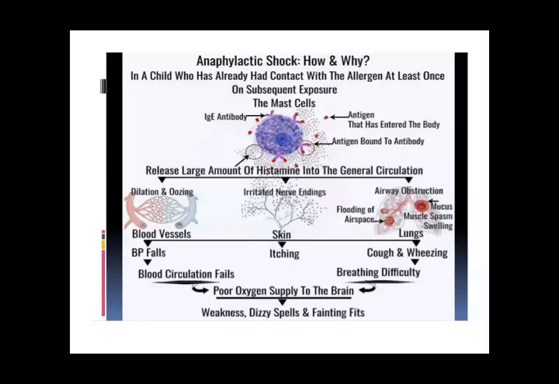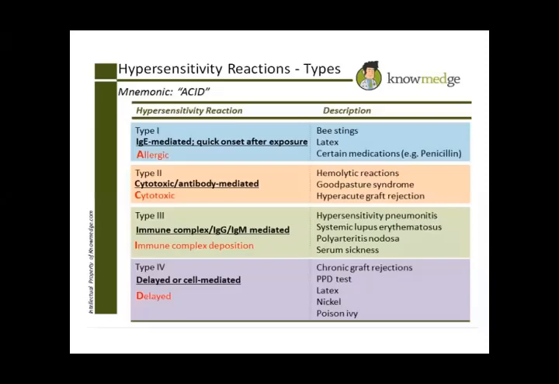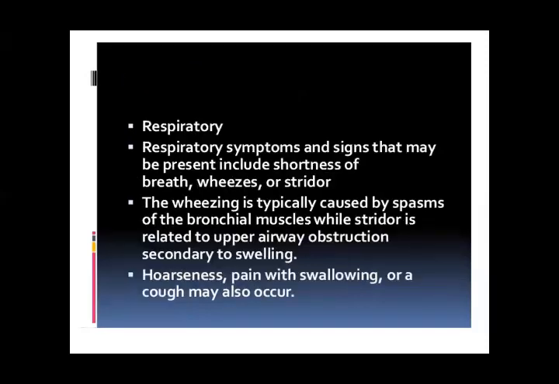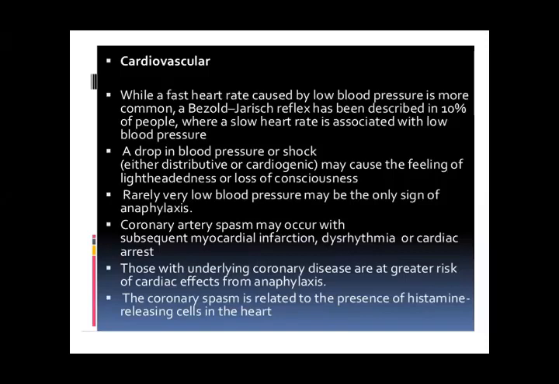This is anaphylactic shock. What happens? Hypersensitivity reaction, 4 types. You know this from your immunology knowledge. Signs and symptoms. What happens in each system after getting this shock?